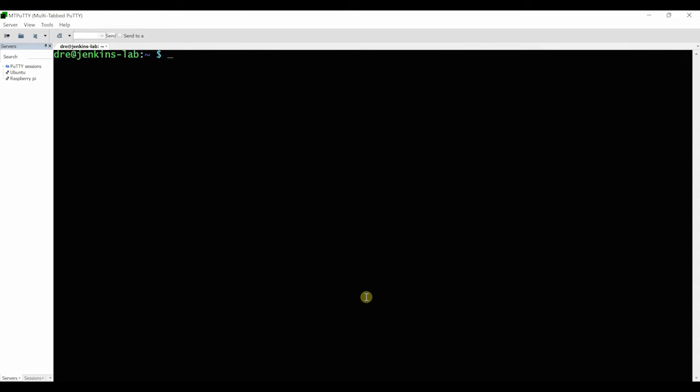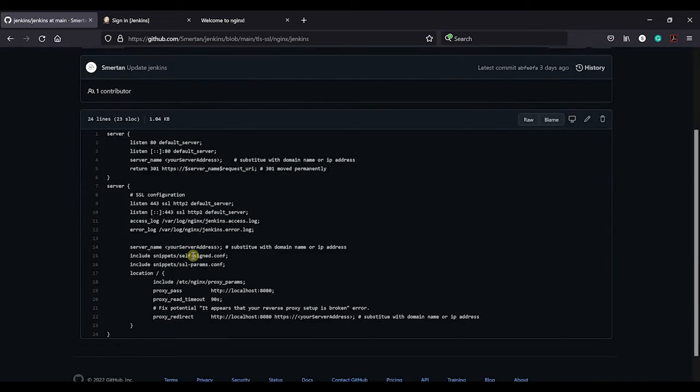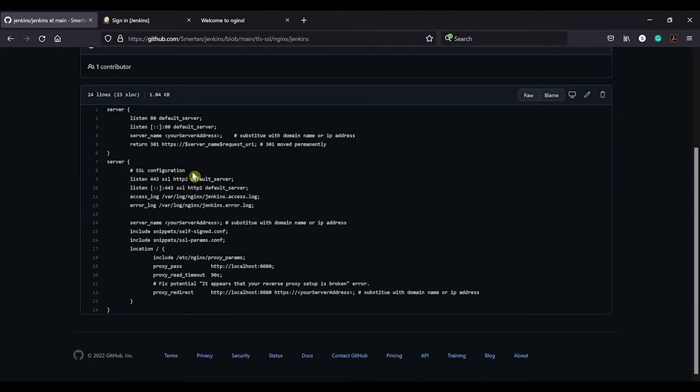So if we go back over to GitHub, we're going to be using the Jenkins file. I call it Jenkins, it's the server configuration. This is tying everything together. So it's including snippets, self-signed, SSL parameters. Those little bits of configuration we just did, this is the main configuration file that we'll be using.